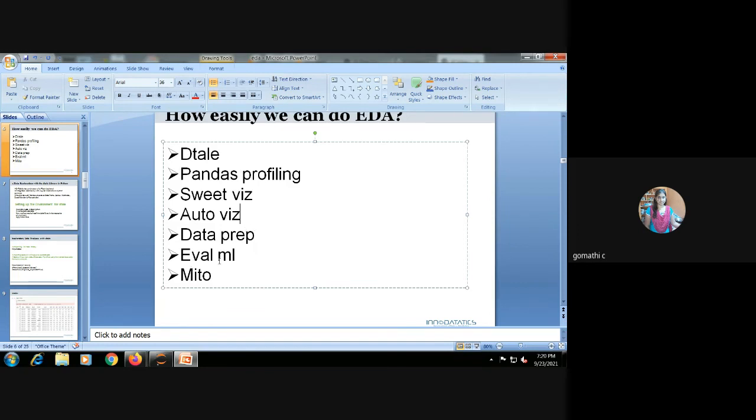Then this Evil ML Mito. Mito is used to create some charts. This is for advanced. I think I completed till data prep only.